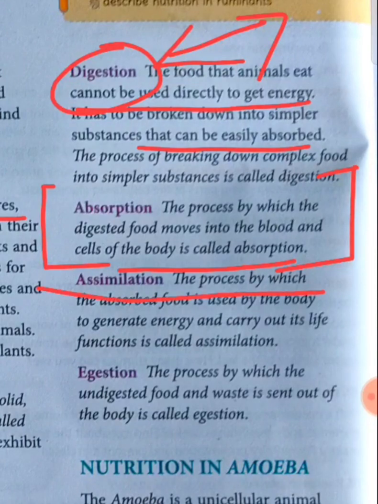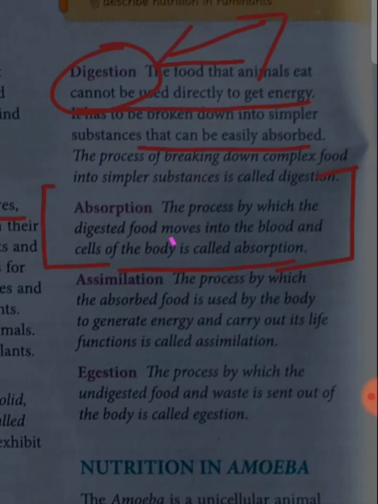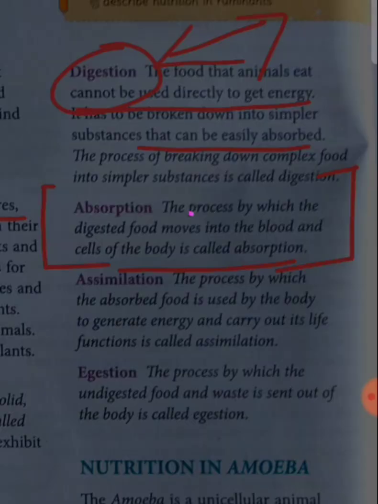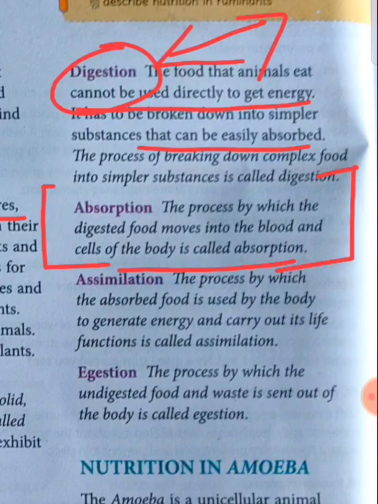Now that we have absorbed those nutrients in our body, we have to use those nutrients to generate what? Generate energy. And that process by which absorbed food is used by the body to generate energy and carry out its life functions is called what? Assimilation. Do you understand? What is assimilation? How we use those stored nutrients is known as what? Assimilation. And the last process is what?